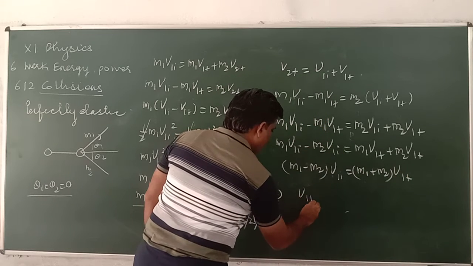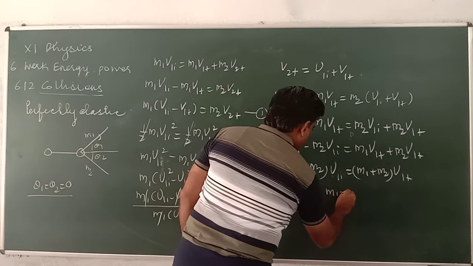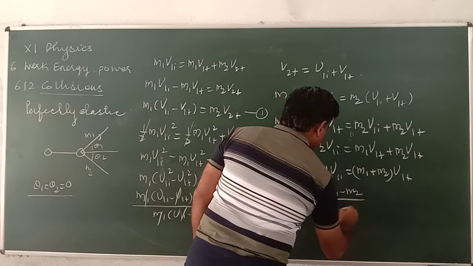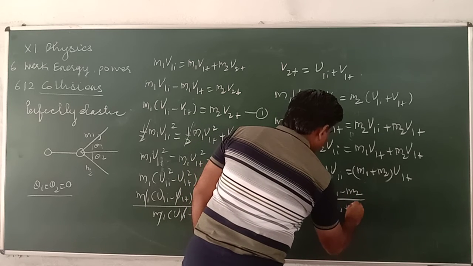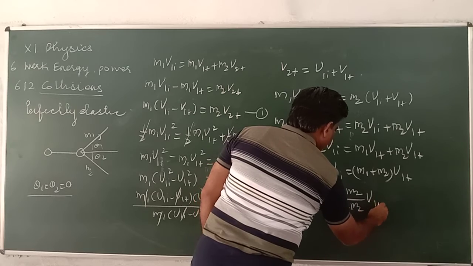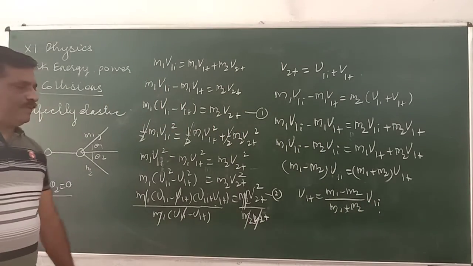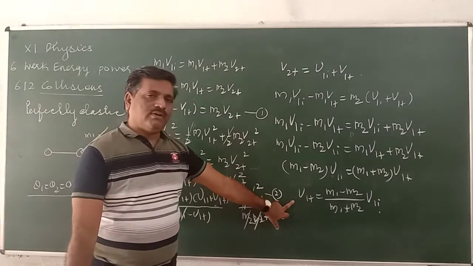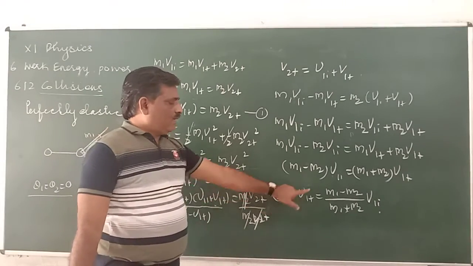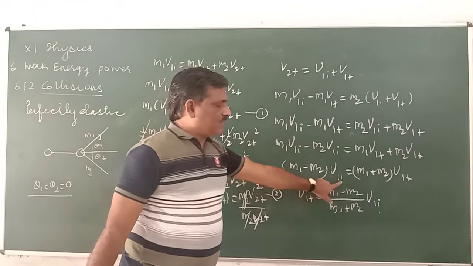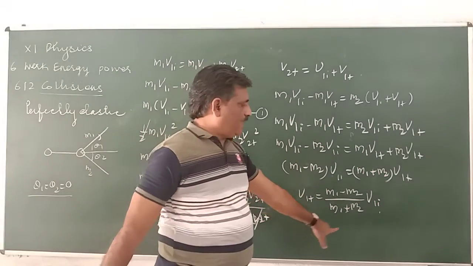So V1F is equal to M1 minus M2 divided by M1 plus M2, times V1I. This is the expression for the final velocity of the first particle in terms of the masses of the two particles and the initial velocity of the first particle.